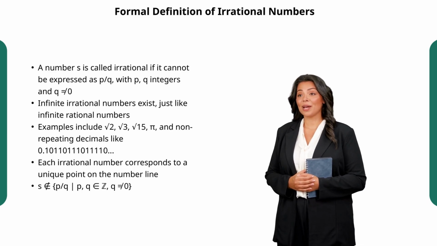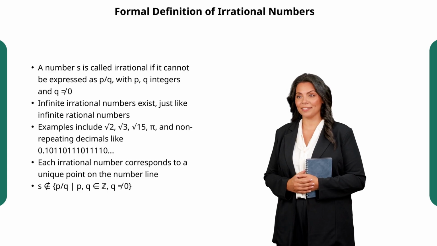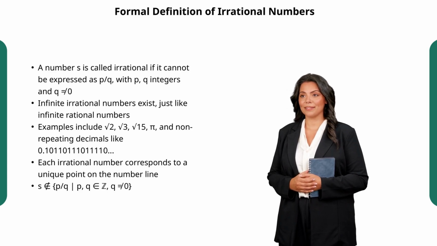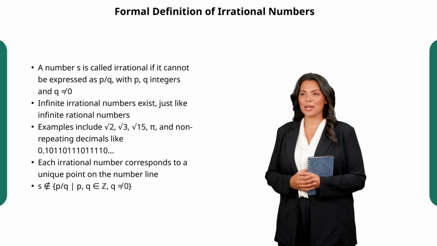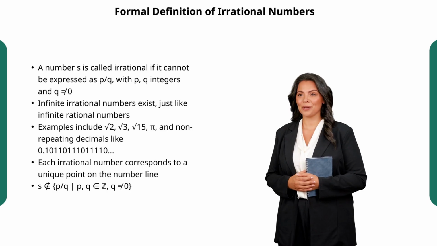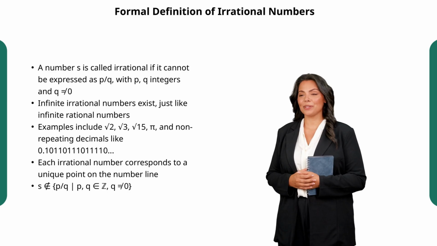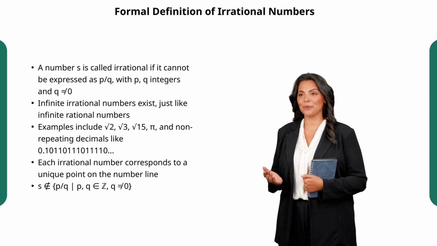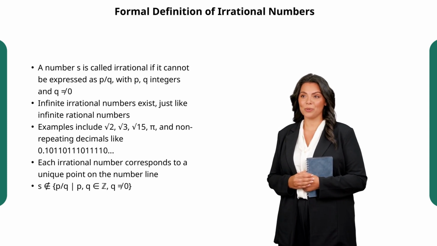A number is called irrational if there is no way to write it as a fraction p over q, where both p and q are integers and q is not zero. In other words, these numbers cannot be pinned down to a simple fraction. Just like there are infinitely many rational numbers between any two numbers you can think of, there are infinitely many irrational numbers too. Some famous examples you probably know are the square root of 2, the square root of 3, and even pi.